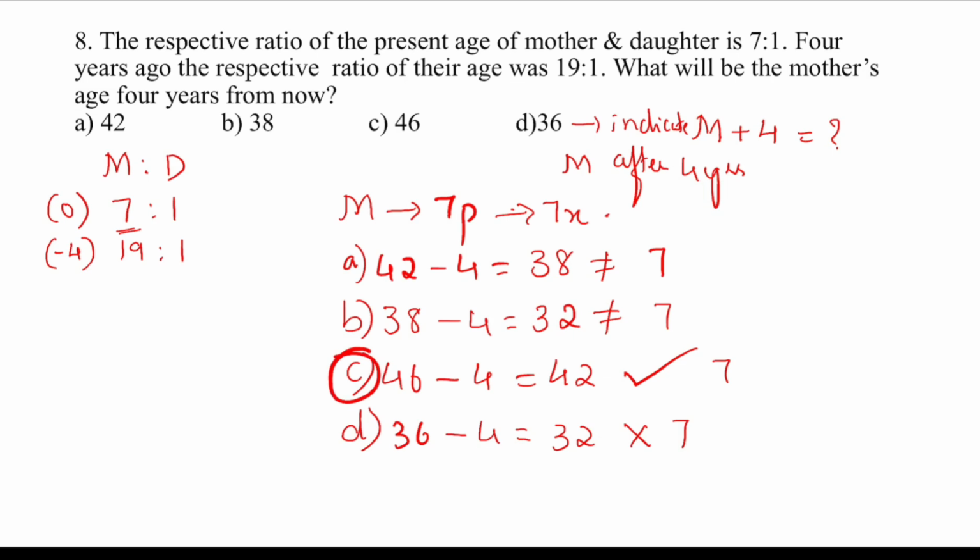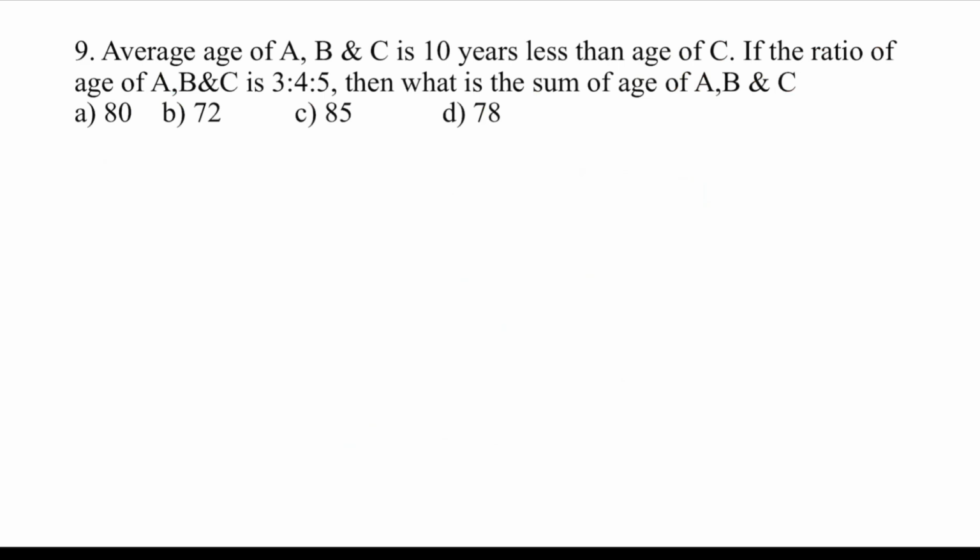Next problem. The average age of A, B and C is 10 years less than the age of C. If the ratio of ages of A, B and C is 3:4:5, then what is the sum of the ages of A, B and C? Now they have given the average age of A, B and C. How much is it? They have not given a direct value. They are saying it is 10 years less than the age of C. Then to find this, we have to find the age of C.